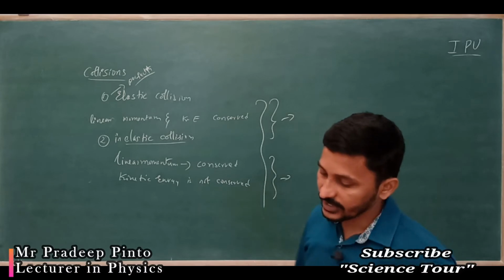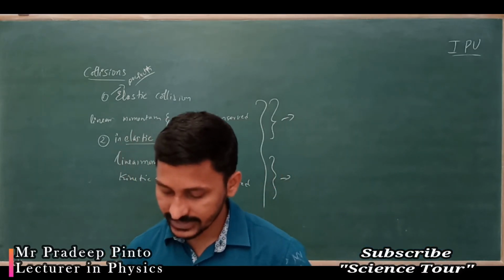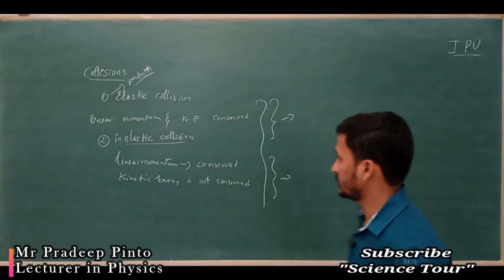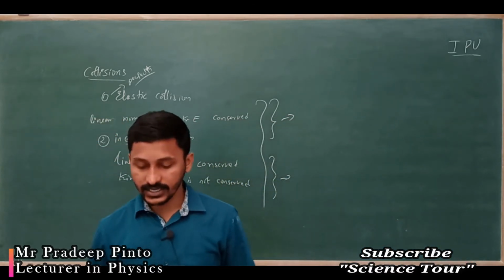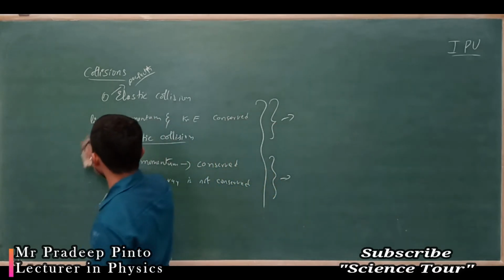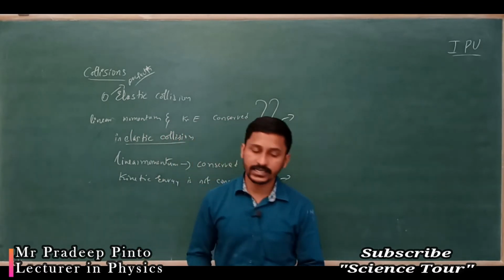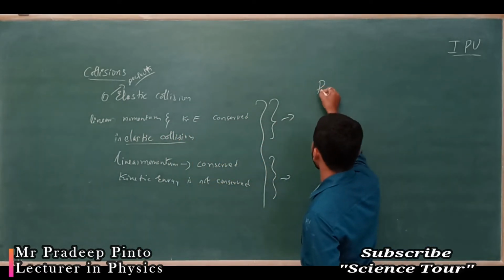Now we have another collision, that is perfectly inelastic collision. One is elastic collision; out of inelastic collision, one is inelastic collision, another one is perfectly inelastic collision.